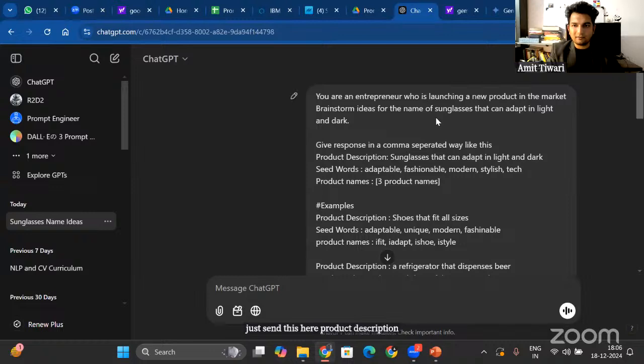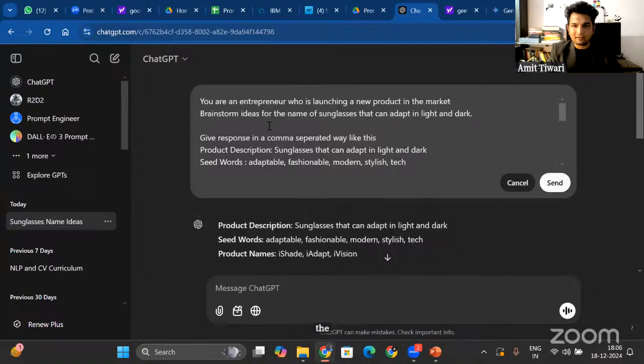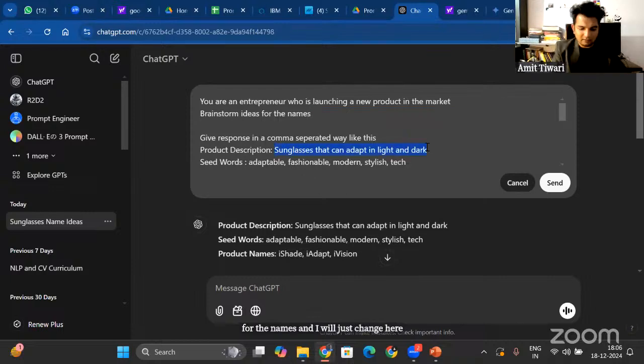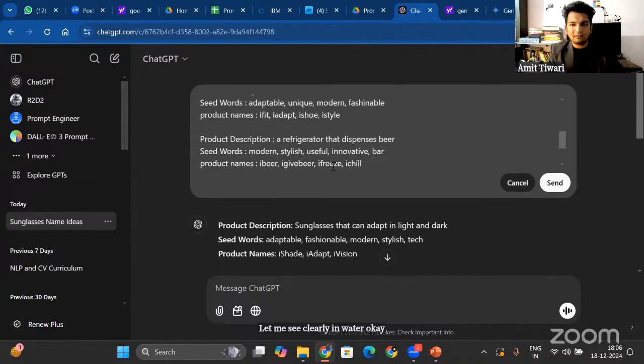Okay, so brainstorm ideas for the names, and I will just change here the product description: glasses that can make me see clearly in water. Everything remains the same, right?